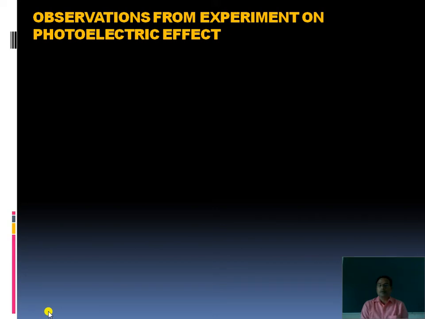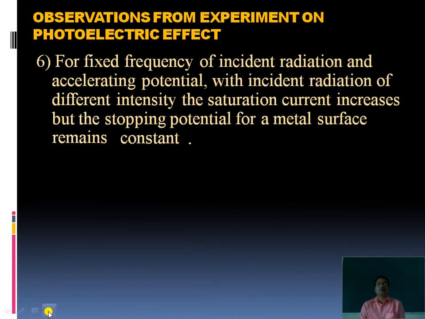The remaining 3 we have to learn in this section. So see here, the 6th characteristic or 6th observation on photoelectric effect.